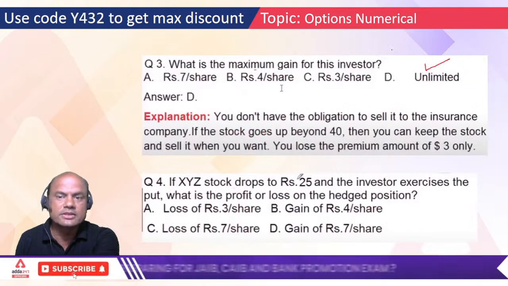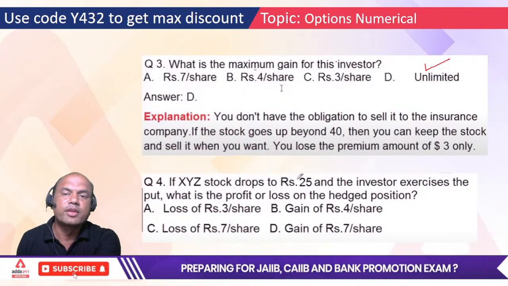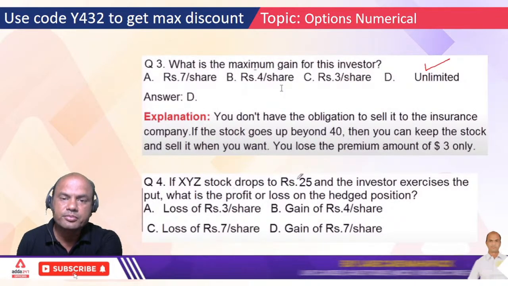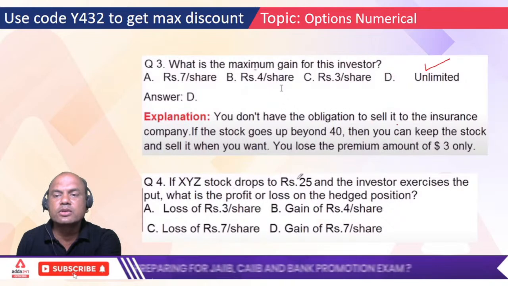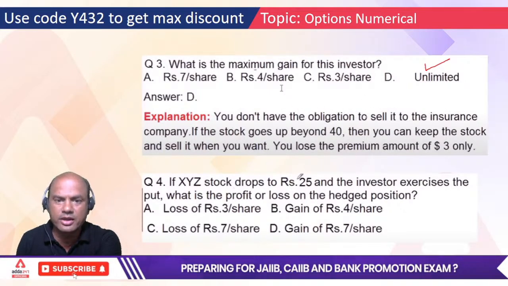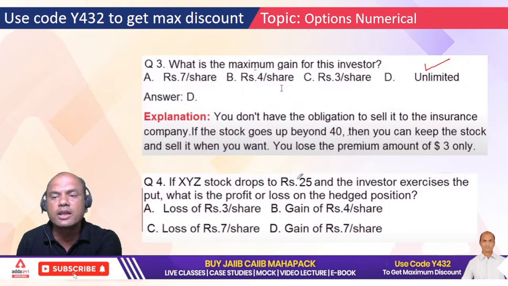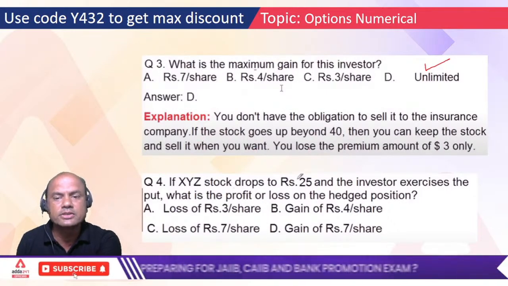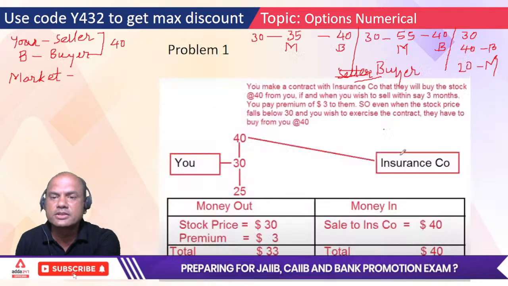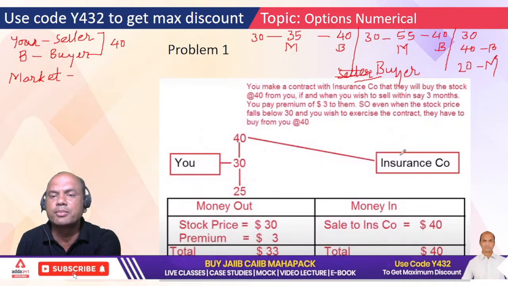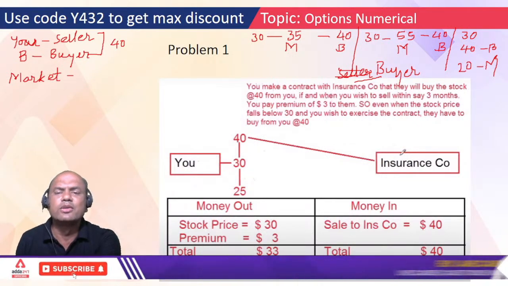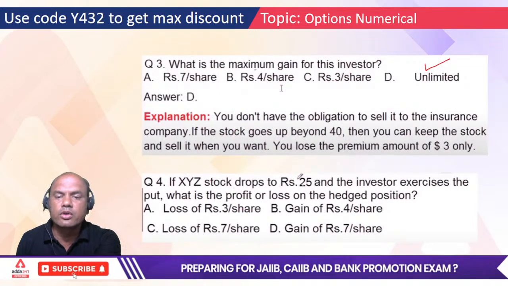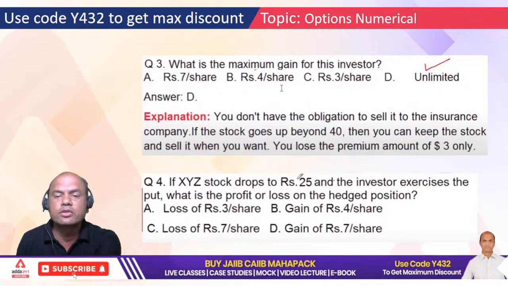Do you understand this? Type yes if you have understood. What is the maximum gain to the investor? Type yes. You don't have the obligation to sell it to the insurance company or that buyer. If the stock goes up beyond 40, then you'll keep the stock and sell it wherever you want at a higher price. What is the amount you are losing in this? The premium which you have paid to this buyer, you lose that much only.